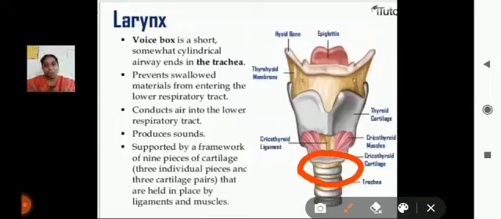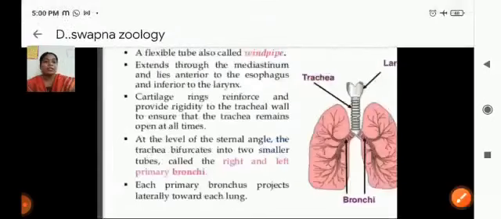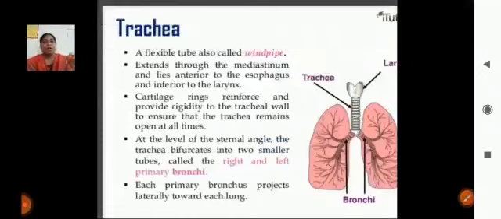And if you are talking, in that time what will happen? The air will flow through the larynx. That's why the sound arises from the larynx. Next, the trachea. What is the trachea? After the larynx, the connection goes to the trachea.